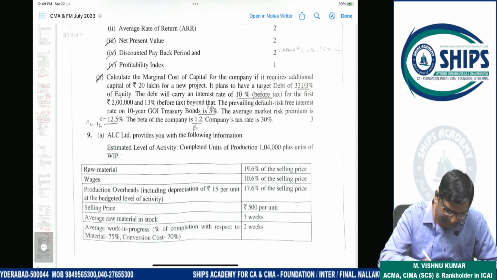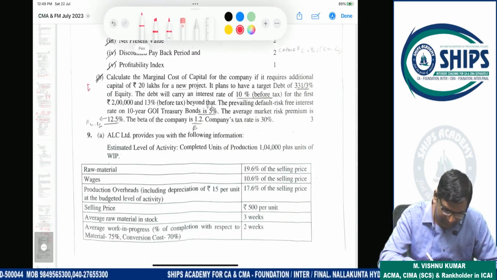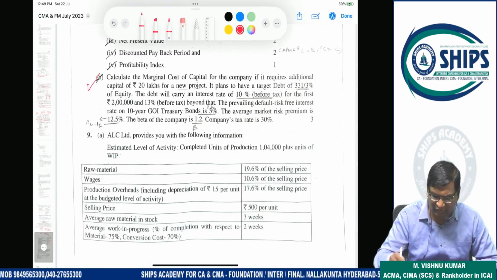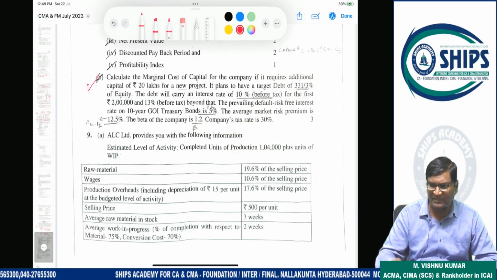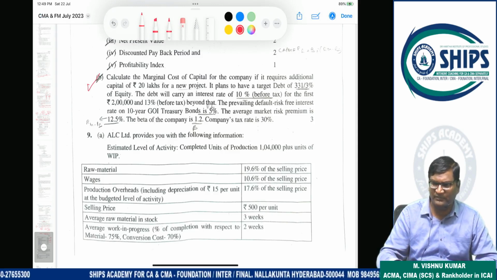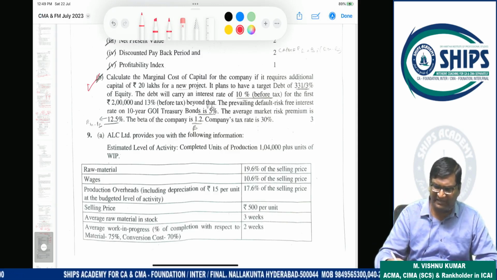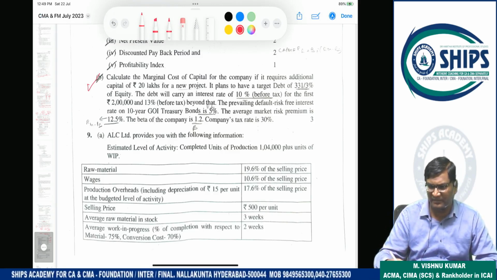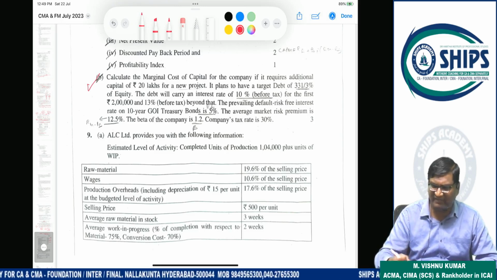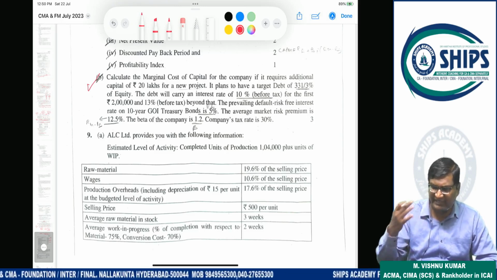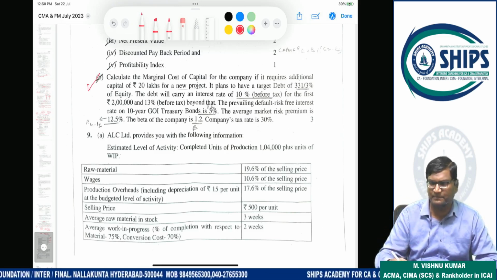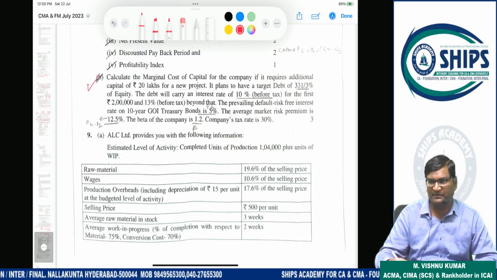Now question number 8B. 8B is also a manageable question. This question is on marginal cost of capital. The marginal cost of capital means what? Whenever some extra amount is financed, for that extra amount only, what is the cost of capital? According to the weights available in that extra finance of equity and debt, we should calculate this. So this is called marginal cost of capital.